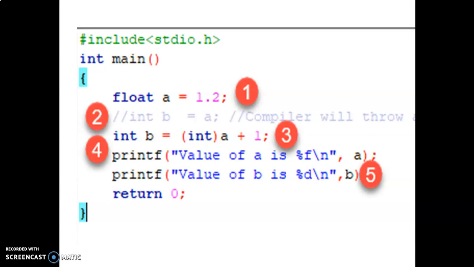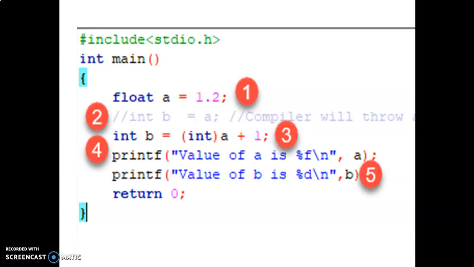A is a variable that is declared with the data type float. It has the value 1.2, and then B is another variable declared with the data type integer. Here this is the explicit type. Explicit means you have to force a higher data type to a lower data type, because float has a higher range of values compared to integer. You declare A as float, but in this example this float type is forced to change into the type integer. So this is the explicit type conversion.